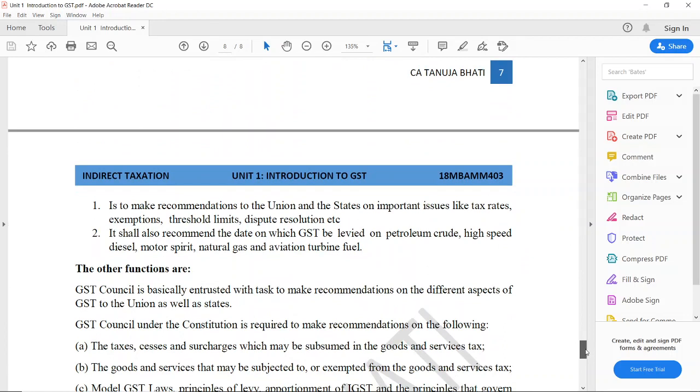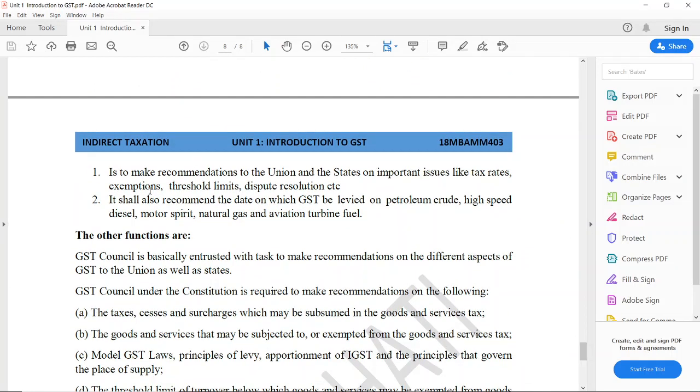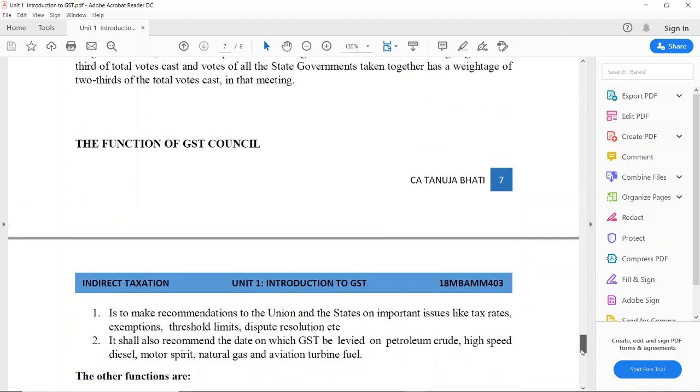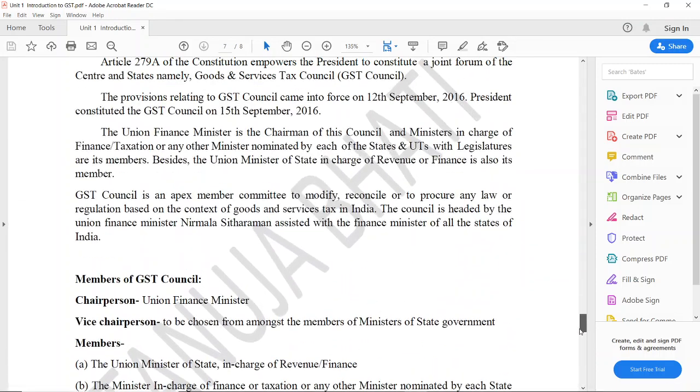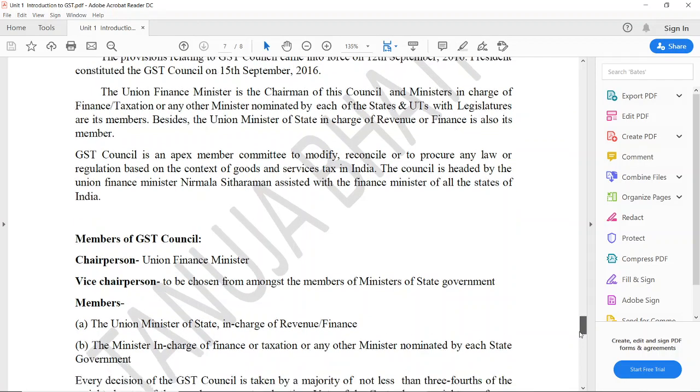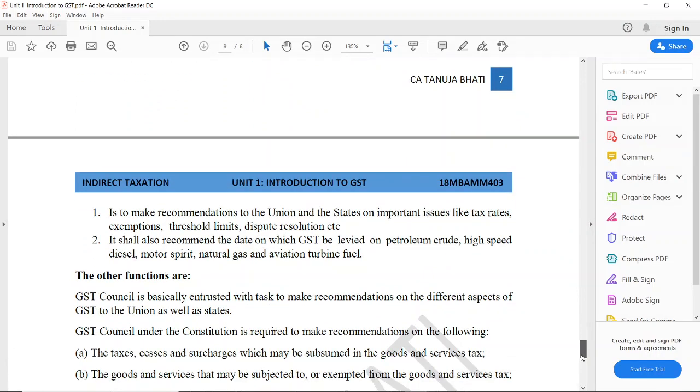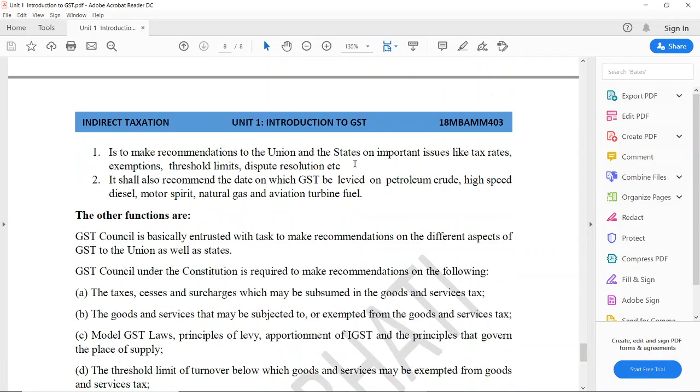Next, the functions of the GST Council. What does the GST Council do? You all know it comprises certain members, where the Finance Minister, Nirmala Sitharaman as of now, is heading it, with all the finance ministers of all the states in India. So what are the functions? It is to make recommendations to the Union and states on important issues like tax rates, exemptions, threshold limits, and if there is any dispute, how the resolution process should be.